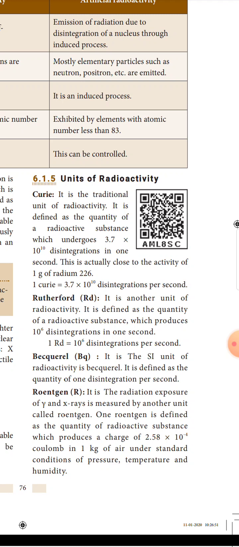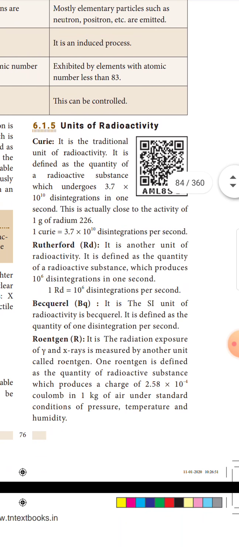Becquerel, capital B, small q. It is the SI unit of radioactivity. It is defined as the quantity of one disintegration per second. Becquerel is one disintegration per second.